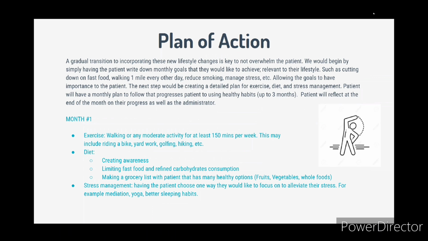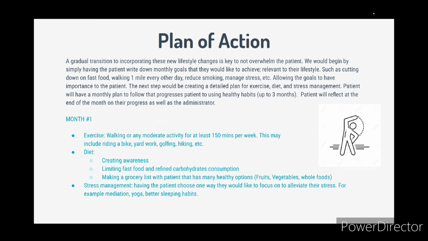We will begin by simply having the patient write down monthly goals that they would like to achieve relevant to their lifestyle, such as cutting down on fast food, walking 1 mile every other day, reduce smoking, stress management, etc. Allow the goals to have importance to the patient. The next step would be creating a detailed plan for exercise, diet, and stress management. Patient will have a monthly plan to follow that progresses patient to using healthy habits up to 3 months.